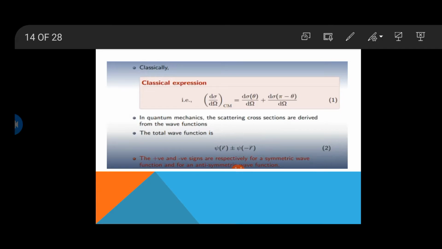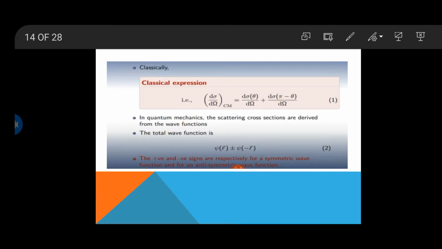Here the classical expression d sigma over d omega CM, representing classical mechanics, is equal to d sigma over d omega of theta, the expression for the particle that makes the angle theta, plus d sigma over d omega of pi minus theta, which represents the angle that the other particle makes with the reference line or coordinate system. In quantum mechanics, the scattering cross sections are derived from the wave functions.